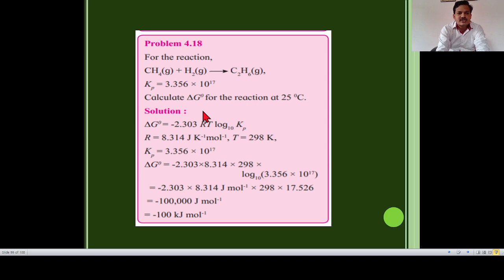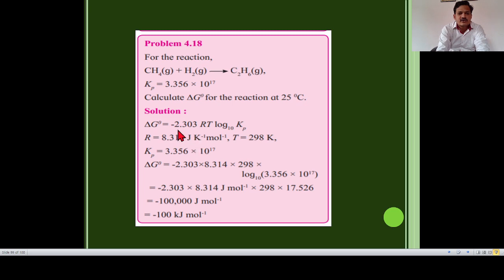Our original equation for standard Gibbs energy change is ΔG° = -2.303 RT log10 Kp, because we have to use Kp here. All reactants and products exist in the gaseous phase, so we have to use the Kp term. So the value of R is 8.314 J/K/mol. Temperature is 298 Kelvin. Kp has a value of 3.356 × 10^17. Substitute these values into the equation.